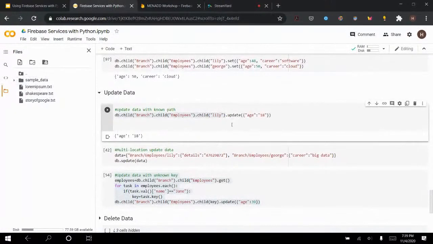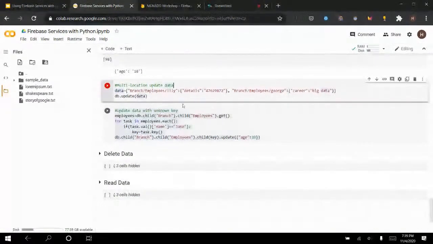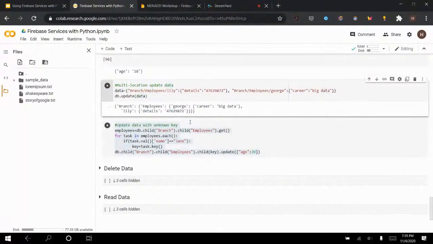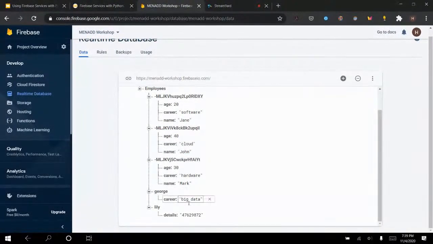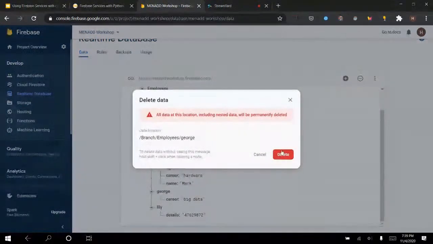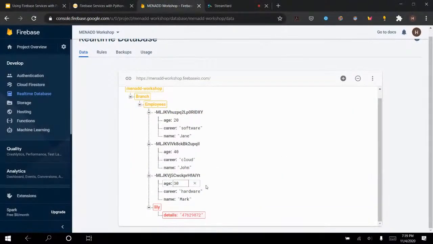All right, this is our first way to update. We can do multi-location updates as well. You simply specify two different paths and do the updates inside them. Same thing as before. I'm going to go through it super quickly, and this is what it did. One thing this does, it deletes the other information. So it only updates by overriding, which is not great. Now don't stress too much about this. I'm going to delete these and move on to the more important stuff.